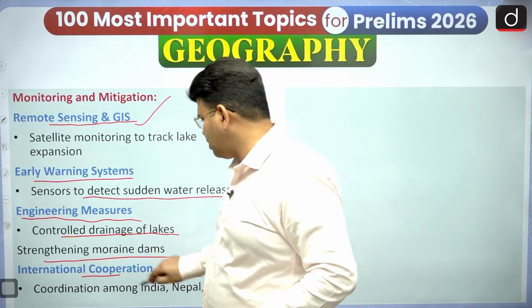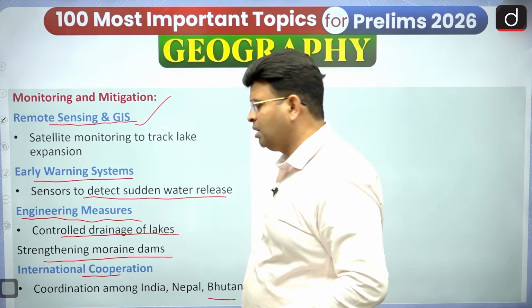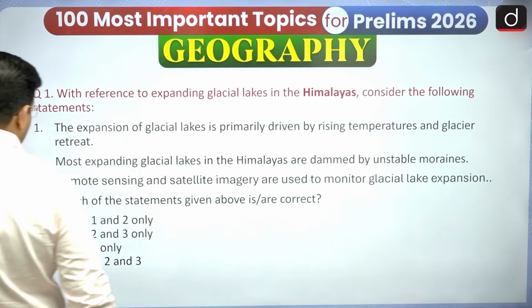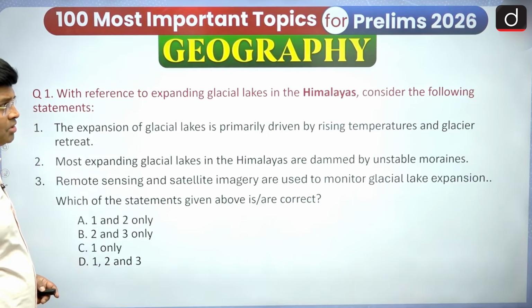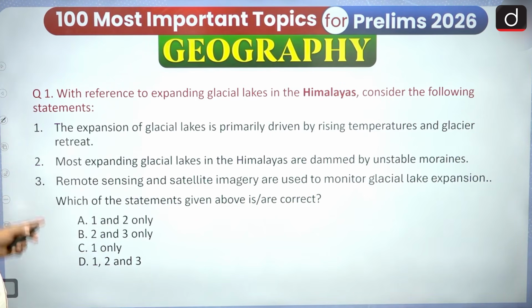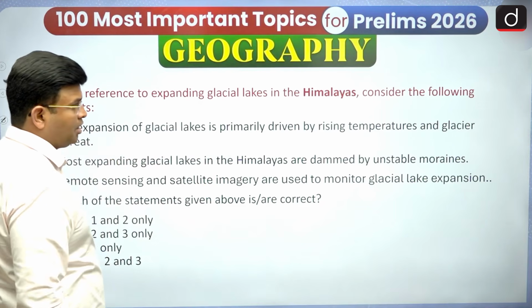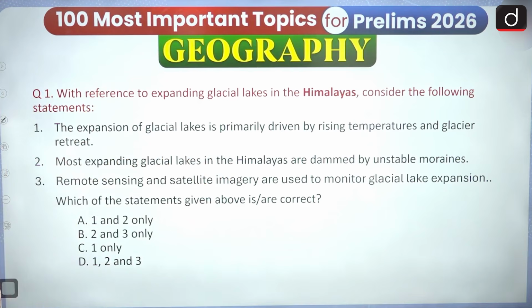And international cooperation: yes, between India, Nepal and Bhutan there is a need for coordination. So here let us see a question based on it. With reference to expanding glacial lakes in the Himalayas, consider the following statements. The expansion of glacial lakes is primarily driven by rising temperature and glacier retreat. You have to see whether it is right or wrong.